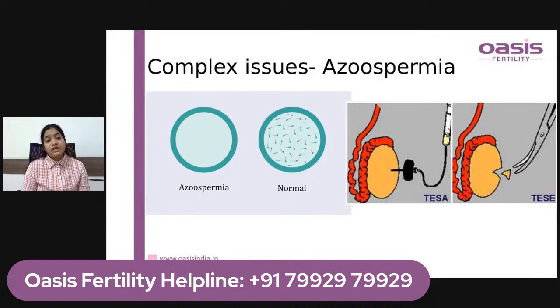But this procedure is a bit more exploratory, we can say, because here there is an incision, a small incision of 2 centimeters, and post-operatively the patient will have stitches, and pain is a bit more in the patient with microTESE. But this can give successful sperm retrieval in patients in whom TISA has failed. So this is the procedure of microTESE.